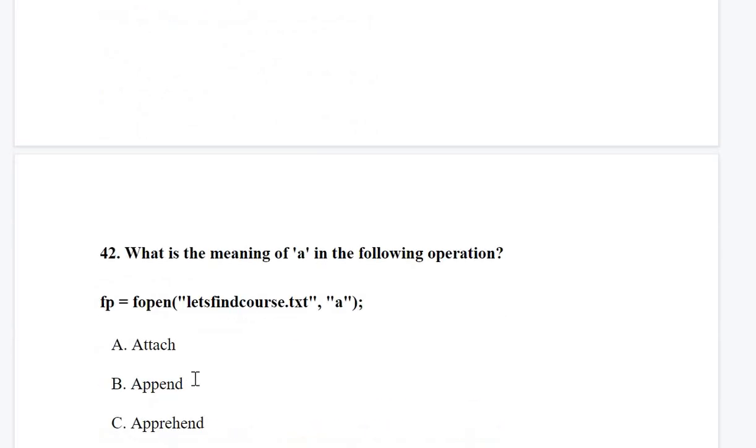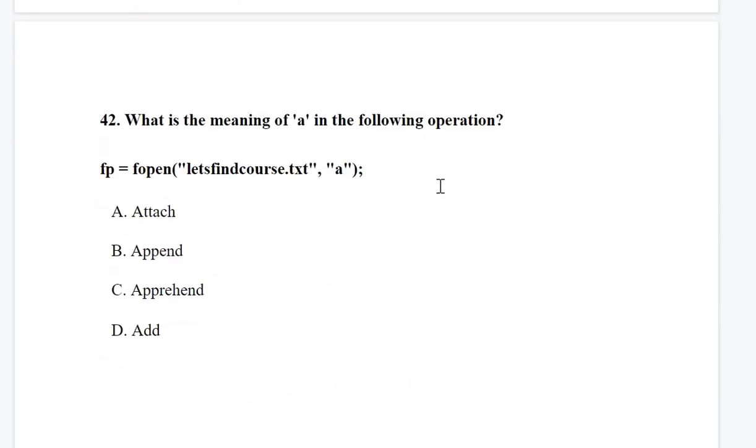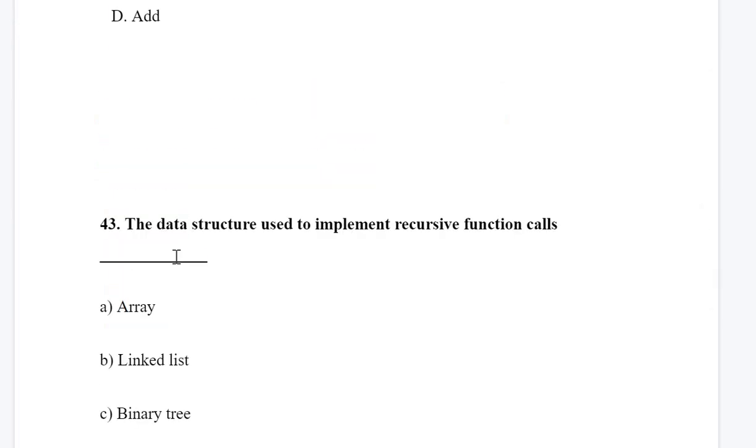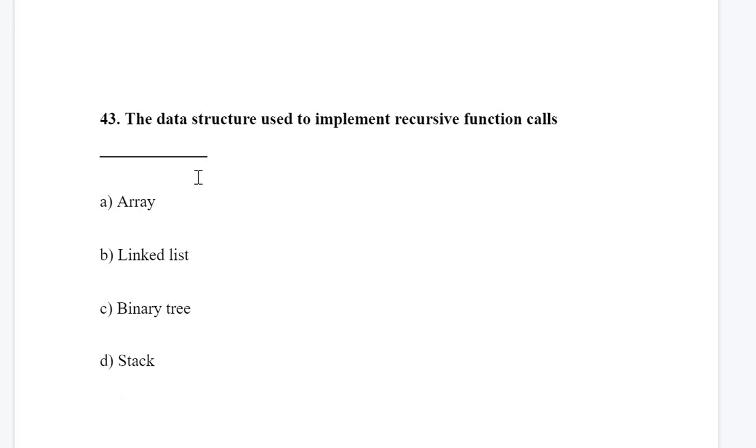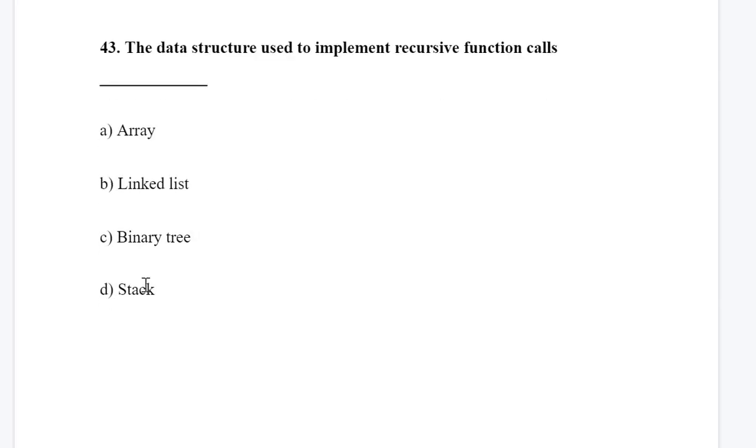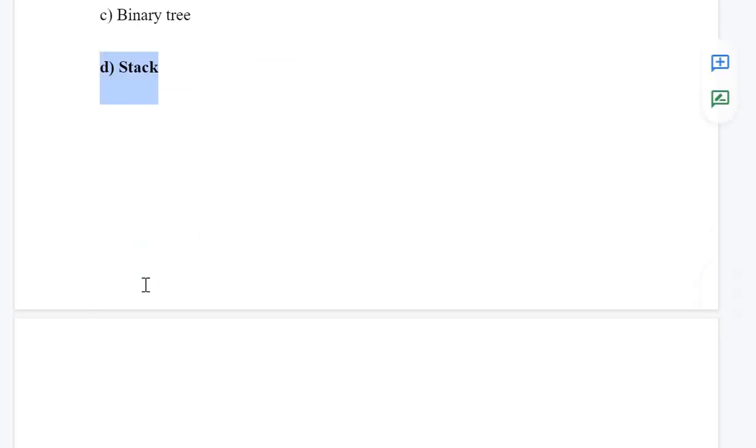Next is, what is the meaning of a in the following operation? This is also one of the easiest questions. a means append mode. Next is question number 43: the data structure that is used to implement a recursive function. While studying recursive functions, we studied how a recursive function works one call above another. So it works in the form of a stack. Stack is the correct answer.